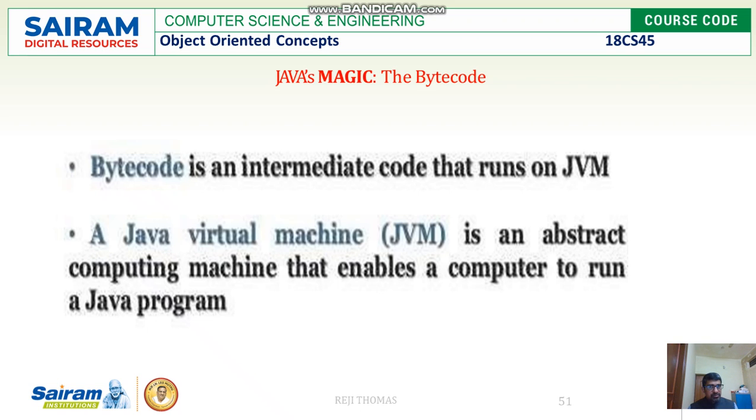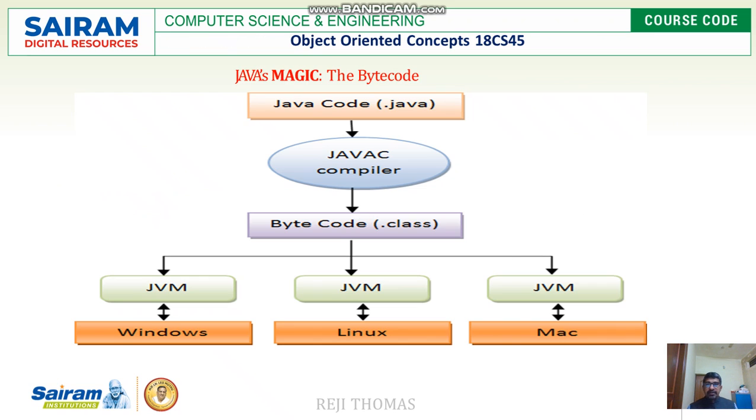When you compile your source code, normally in every programming language, we get a machine code, which is machine dependent. But when you compile your Java program, we get a special code, we call it bytecode, which is machine independent. Bytecode is an intermediate code that runs on the JVM. The JVM is nothing but the Java Virtual Machine, which acts as an interpreter. It is an abstract computing machine that enables us to run the Java program. This is how the actual Java program runs.